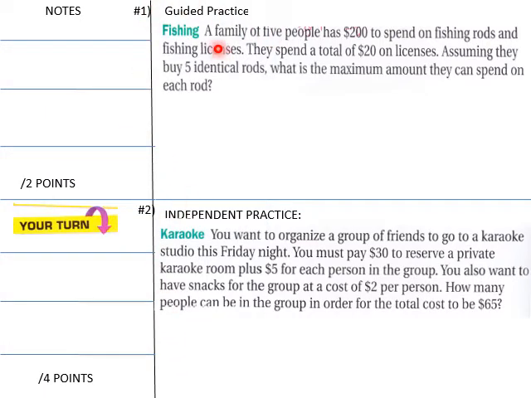Okay, our first guided practice, another cool word problem. 5 people spent $200 on fishing rods and licenses. They spent a total of $20 on licenses, assuming they buy 5 identical rods. What is the maximum amount they can spend on each rod? Students, this is your independent practice down here about karaoke. Let's do the guided practice first so you can do your independent practice.